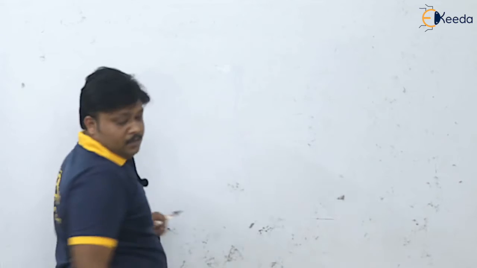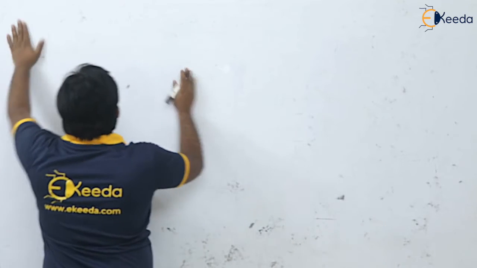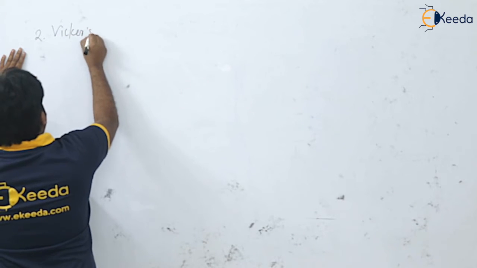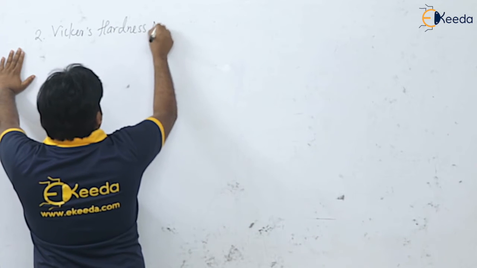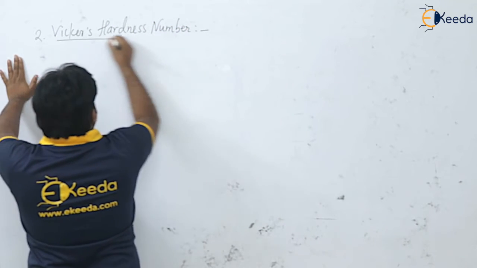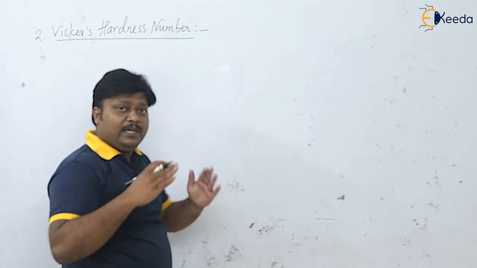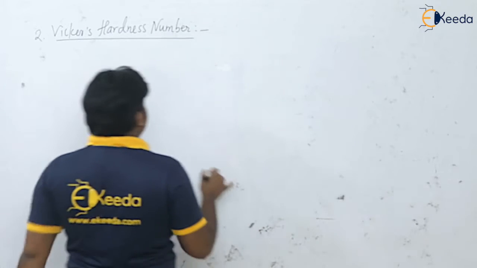So see it. Now the second method, or second number, we are going to see is the Vickers hardness number. So in the Vickers test we have the square based pyramid, that is our indenter. Okay, so it will look like this.